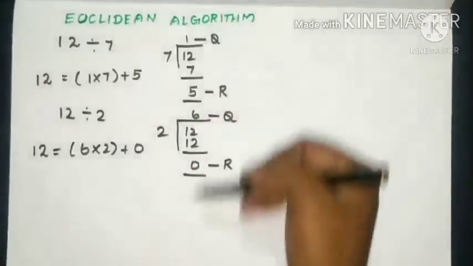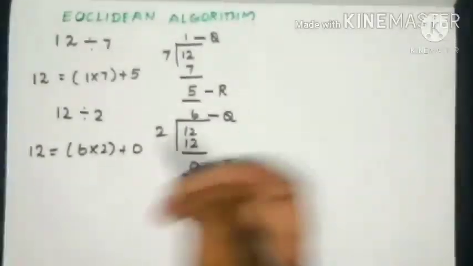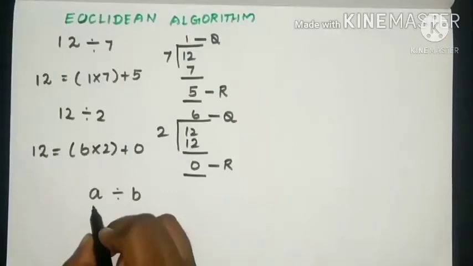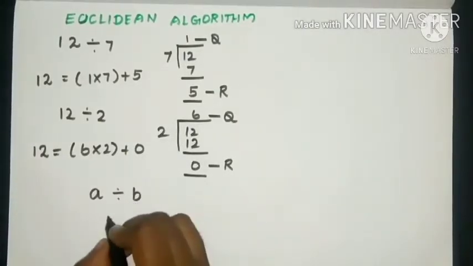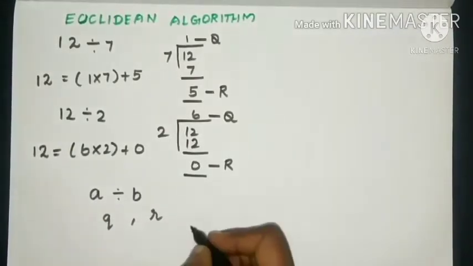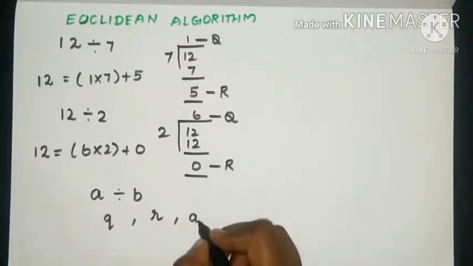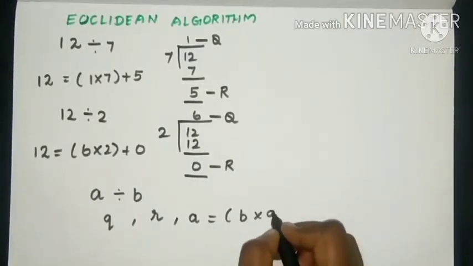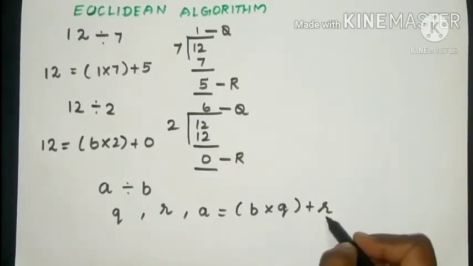From this, we observe that if a number A is divided by some other number B, then we get the quotient Q and the remainder R, and A can be written in a unique way as A equal to B into Q plus R. That is divisor into quotient plus remainder.